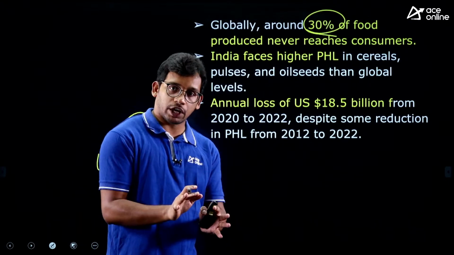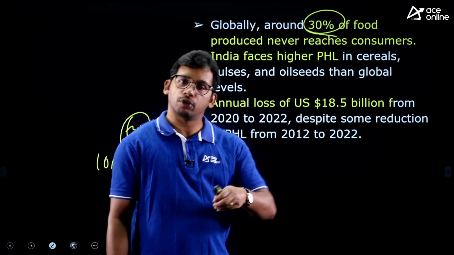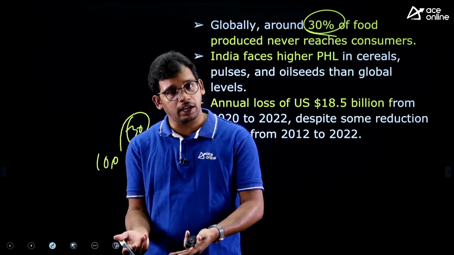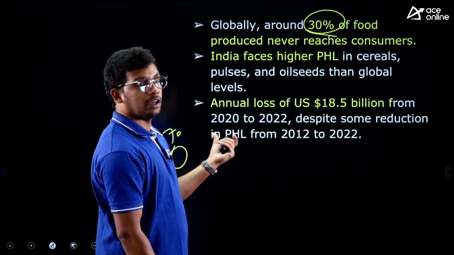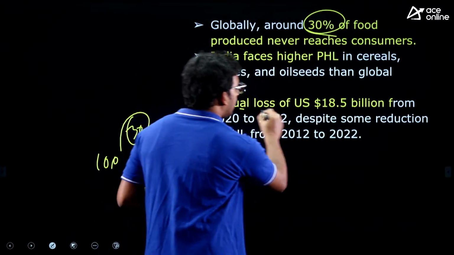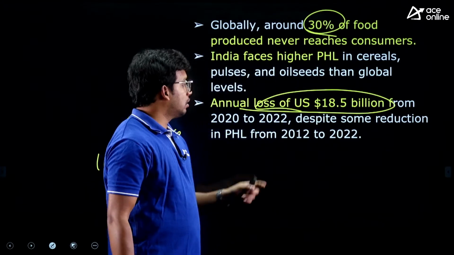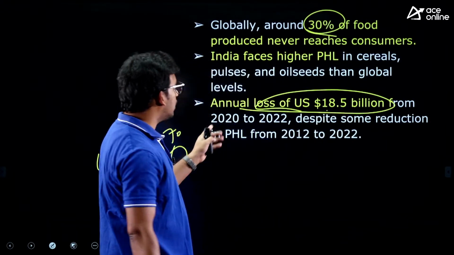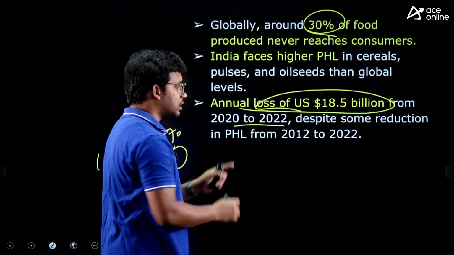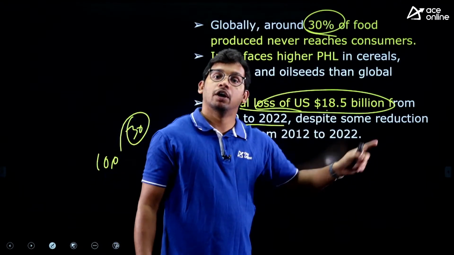If you are able to save this, it will support the farmers. Farmers will also get more money, and consumers will get cheaper prices, right? So this has to be eliminated. And for India, annually we are losing 18.5 billion dollars. Between these 2 years we have lost this much, a huge amount.